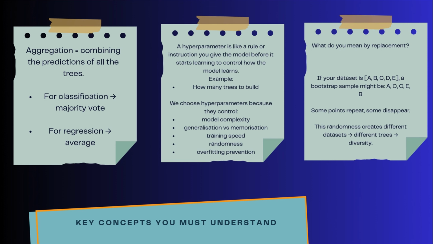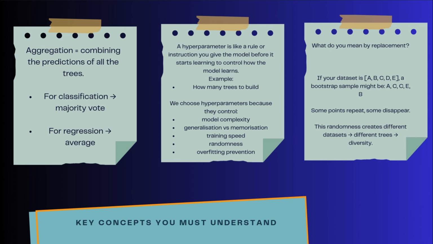A hyperparameter is like a rule or instruction you give the model before it starts learning to control how the model learns. For example, how many trees to build, how deep each tree can go, how many features to consider at each split. We choose hyperparameters because they control model complexity, generalization and memorization, training speed, randomness, and overfitting prevention.